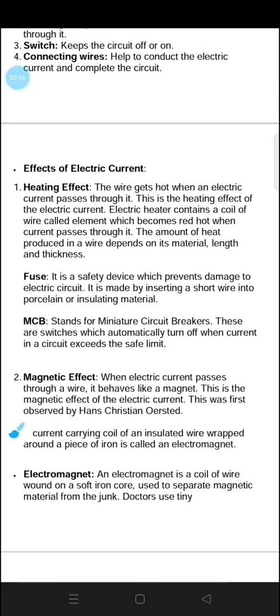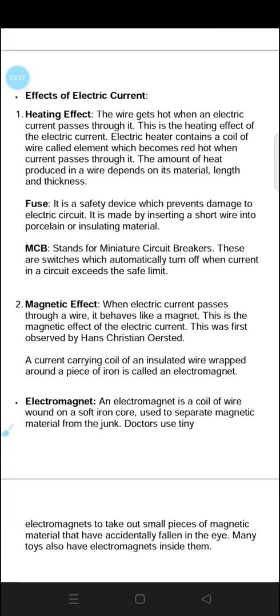Now, effects of electric current. What are the different effects? One effect we have talked about was the heating effect. First one is here, heating effect. The wire gets hot when an electric current passes through it. This is the heating effect of electric current.